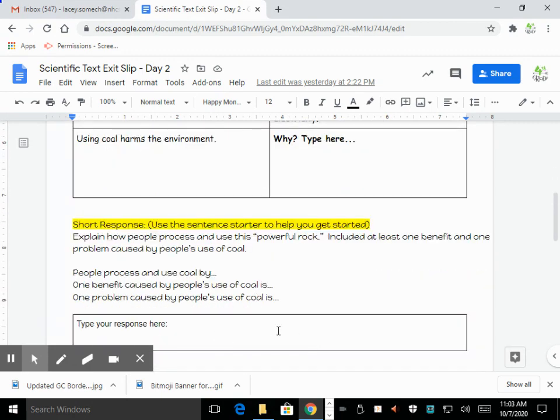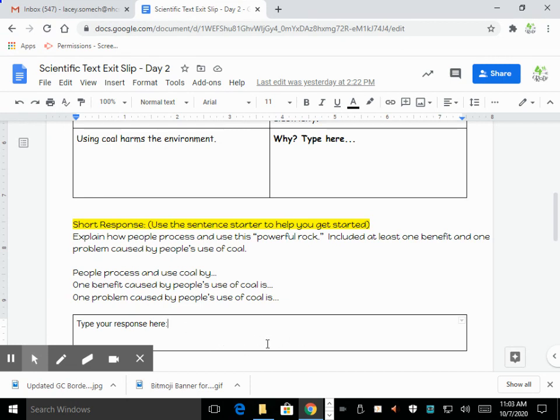Last thing, you're simply typing in a response, a nice paragraph about what we talked about. I've given you some sentence starters to help out, so you should have at least 3 sentences, and I've even started the sentences for you. You're going to type in your response right here. People process and use coal by what? How do we use coal? Give me a benefit of using coal. Give me a problem for using coal. And type, please, in complete sentences in your response right there.